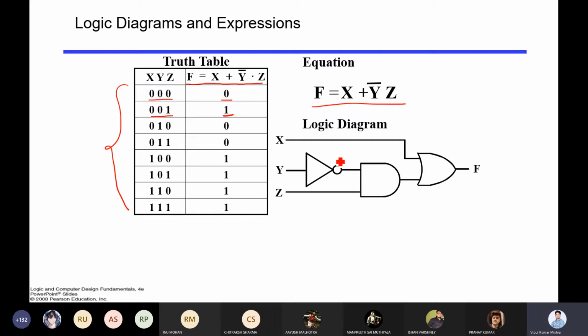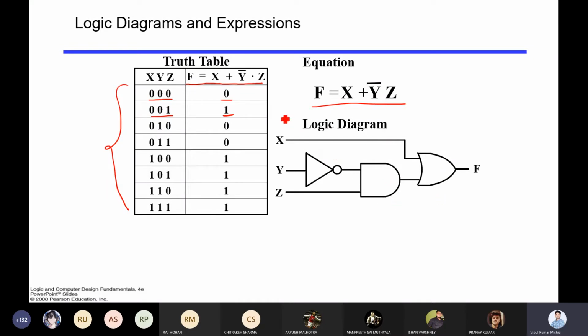You have seen in the example that after the gate there is a transistor level, then after the transistor there is a physical level. But in our digital design course, we will not go to that level, that is electronics or pure physics field. We will restrict ourselves to the gate level diagram where we are defining the gates. So that is the representation of the same information, or you can say the same functionality.